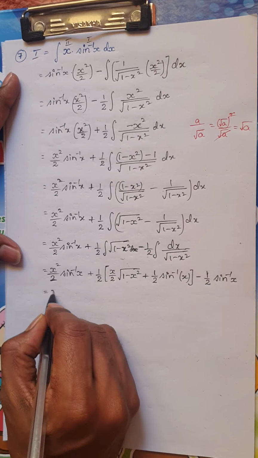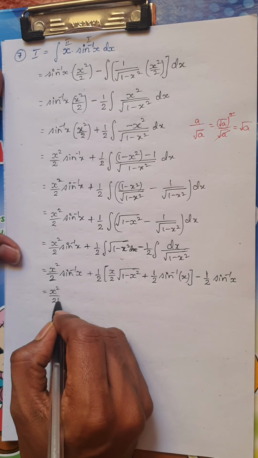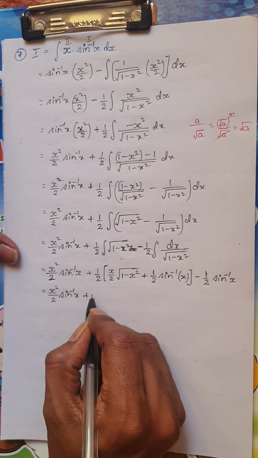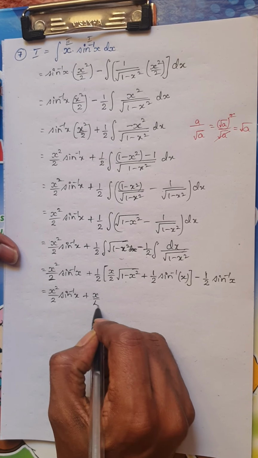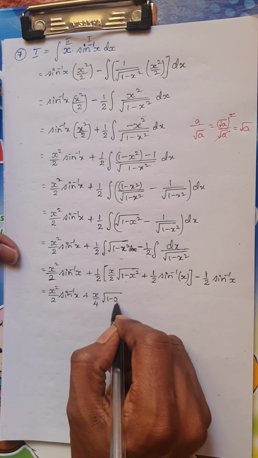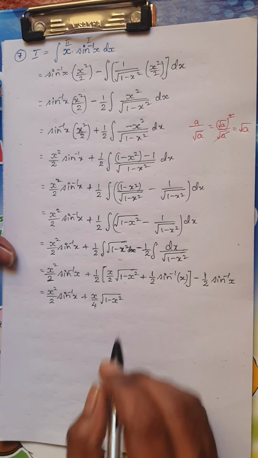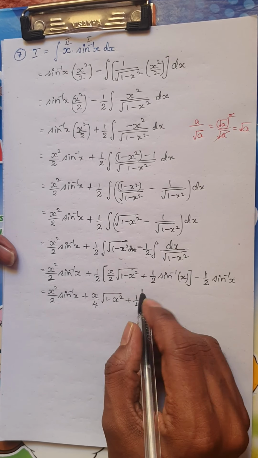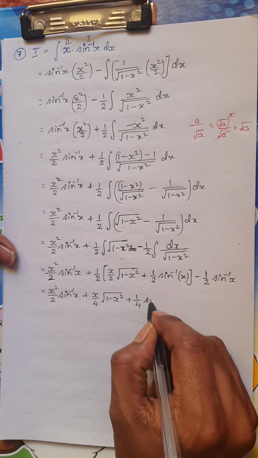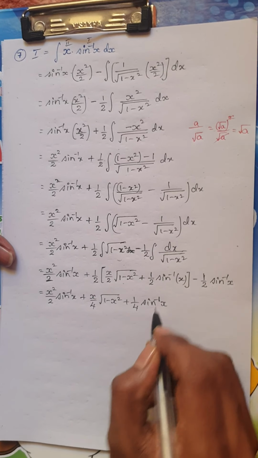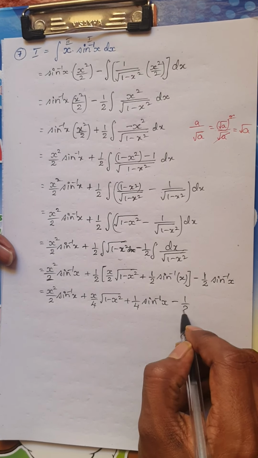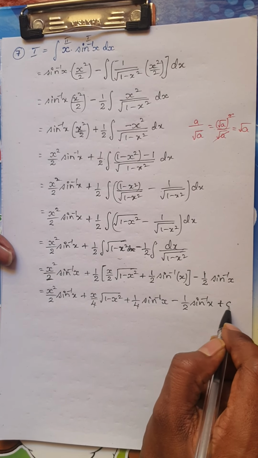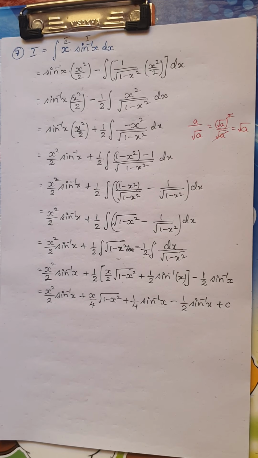So this would be nothing but I have x square by 2 into sine inverse x, okay, plus x by 2 into x by 2 is x by 4 into root of 1 minus x square, okay, plus 1 by 2 into 1 by 2 is, as I told you, 1 by 4 into sine inverse of x minus 1 by 2 into sine inverse of x plus c, which is the constant of integration, okay.